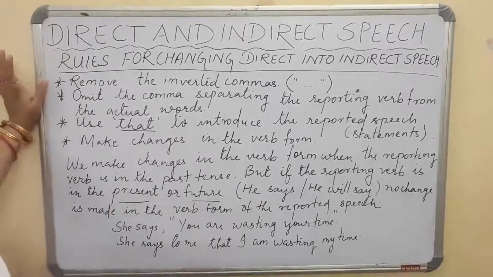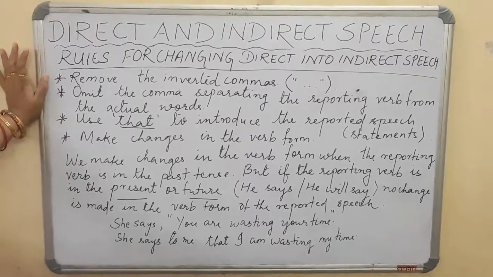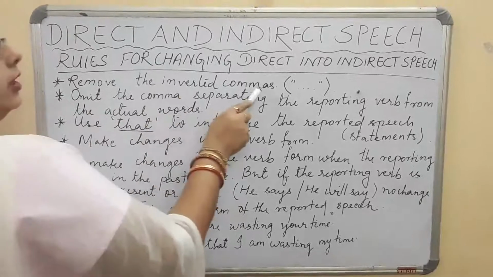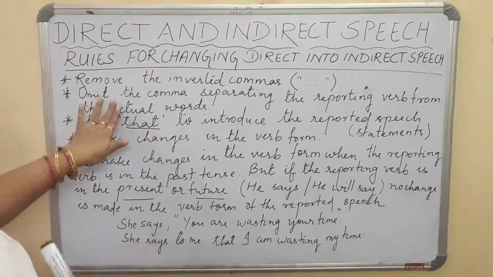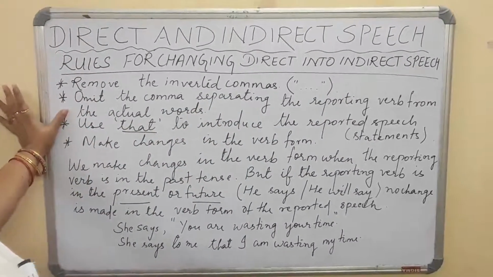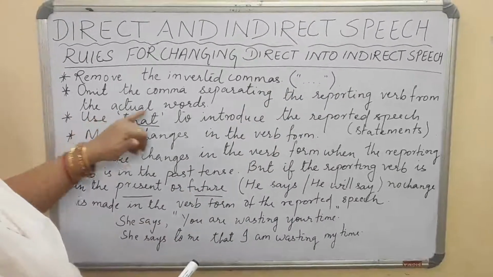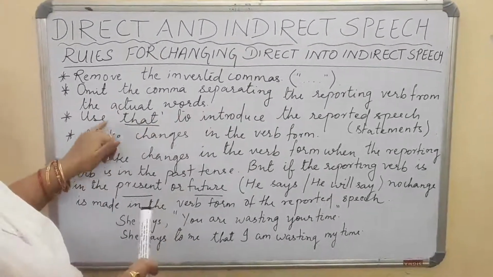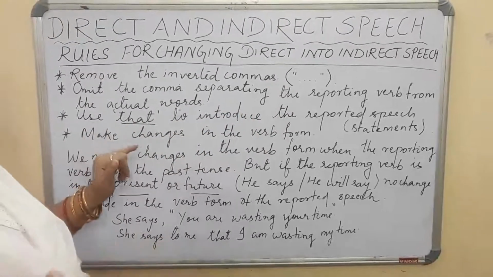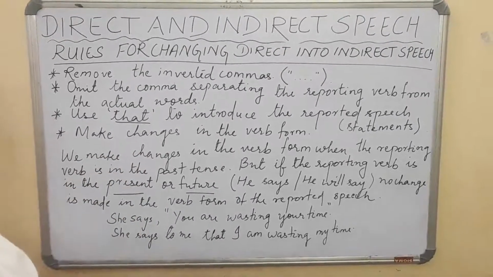The first thing, as I said when I began the class, is that we need to remove the inverted commas. Yes, the first rule for changing direct speech into indirect speech is to remove the inverted commas. The second one: omit the comma separating the reporting verb from the actual words. Third rule is use "that" to introduce the reported speech. Like I said, the teacher said that water boils at 100 degrees Celsius. I have used "that."